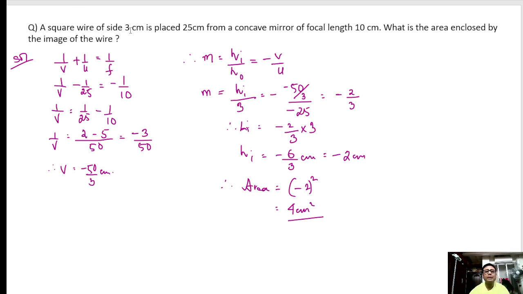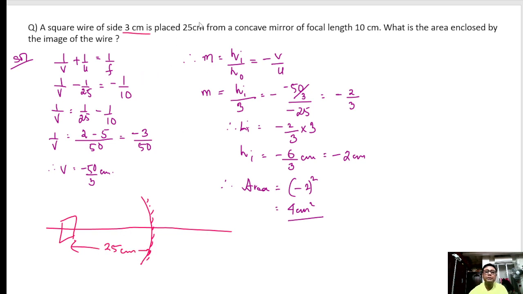Next, a square wire of side 3 centimeter, the sum is like this. If this is the mirror, this is the principal axis, here is a square wire of side 3 centimeter placed 25 centimeter from the mirror, which is u.